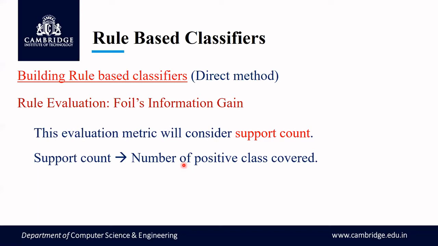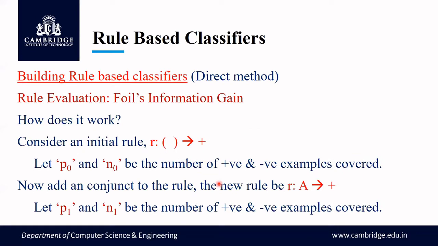Now, what we are going to do is consider FOIL's information gain. So this evaluation metric will take support count into consideration. When I say support count, it is nothing but the positive classes that have been covered by the rule. So, let us see how this works. Let us say we have an initial rule with respect to a particular class, which is a plus I have taken here, that is the positive class. Let P naught and N naught be the number of positive and negative examples covered by this particular rule. So P naught represents the number of positive examples covered and N naught represents the number of negative examples covered by this initial rule, whichever is there.